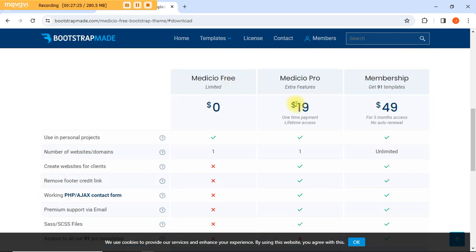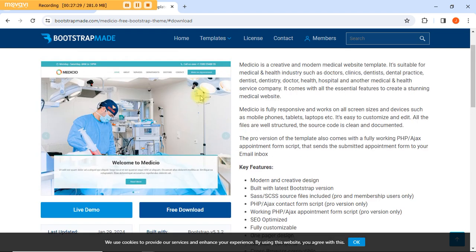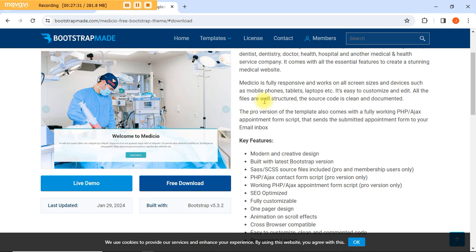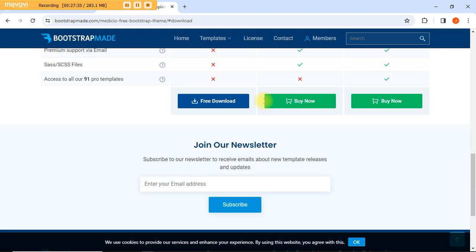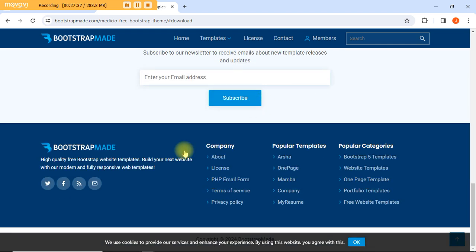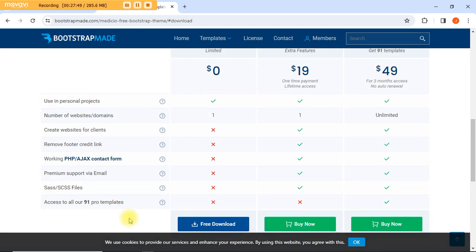This thing is not totally free though. But you can use anything you want to use here, free of charge, but there's a clause. You should not change the footer where the credit is given to Bootstrap. That's the only thing you have to do for them, for you to use the free version of it.